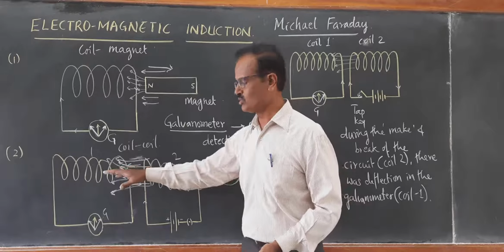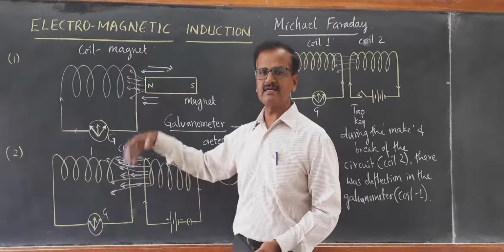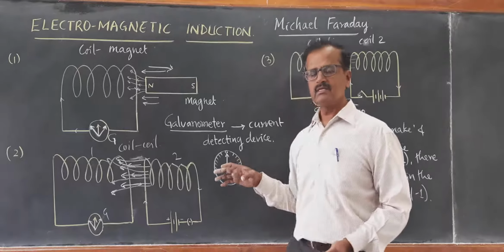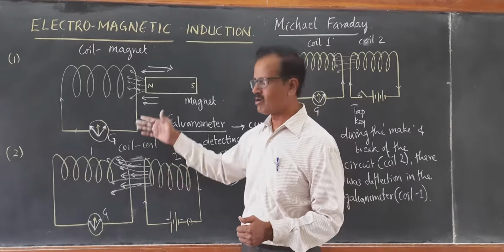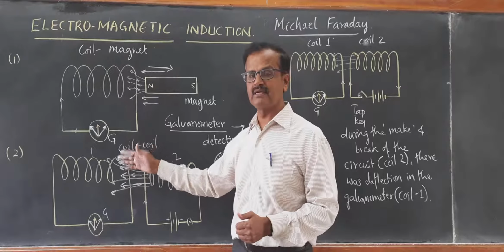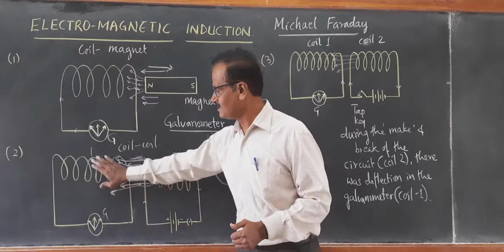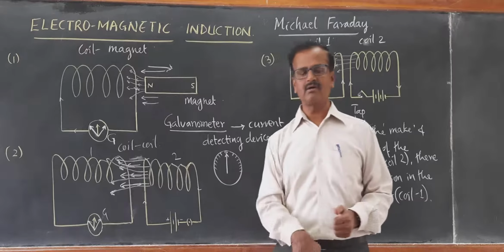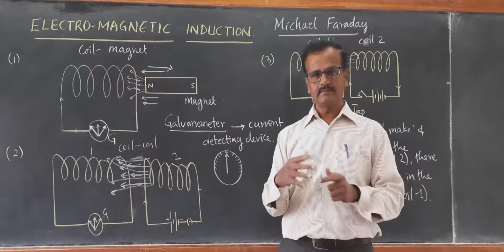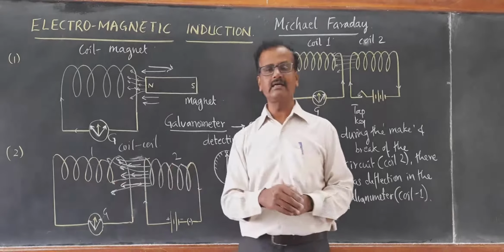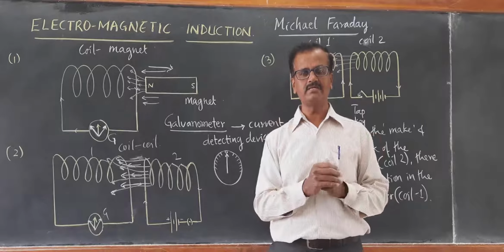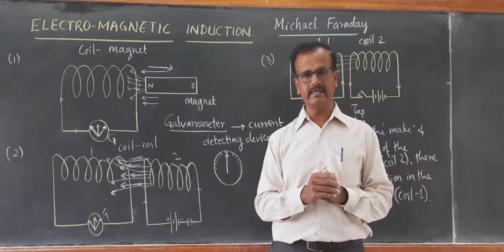When you move it towards, the magnetic field lines are increasing. When you move it outwards, they are decreasing. So by increasing or decreasing the magnetic field strength in the vicinity of the conducting coil, it could induce current in that coil. This phenomenon is called electromagnetic induction.